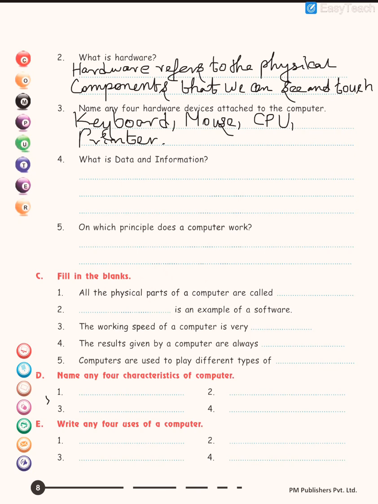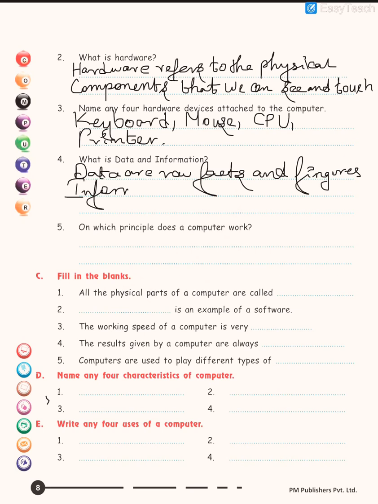What is data and information? Please write down the answer. Information is processed data.